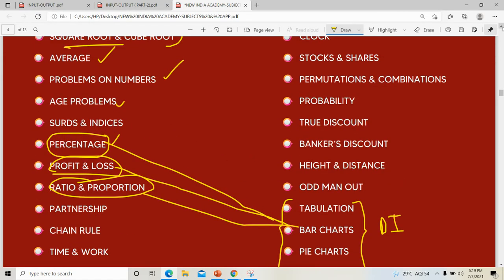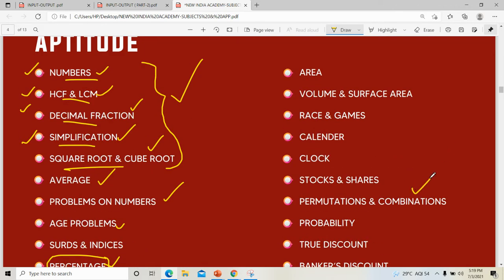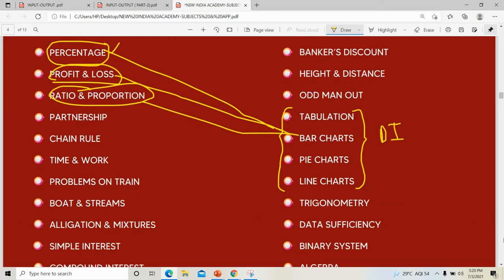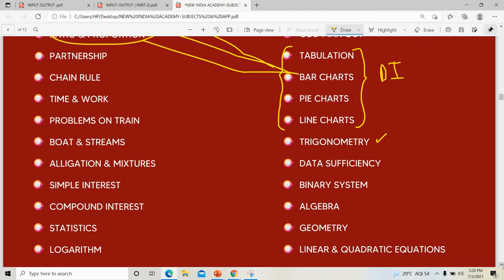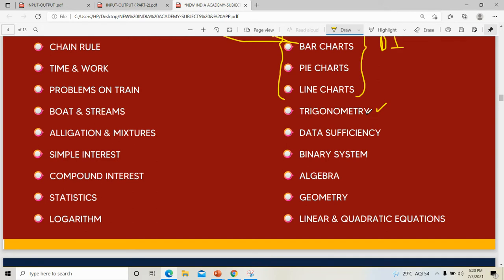You can go through this syllabus, so you will understand what all things are coming under it: permutation, combination, area, volume, then games. This is a different section. Race and games. From the name, you may think it is related to games, but it is related to some calculation. Calendar, clock. Then shares, discounts, odd man out, height and distance, trigonometry. Sometimes in railway and SSC, trigonometry will be there, in a little bit easier form.